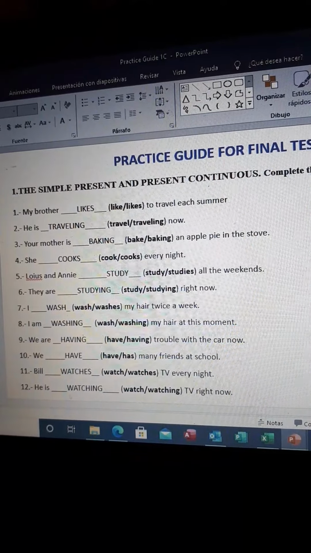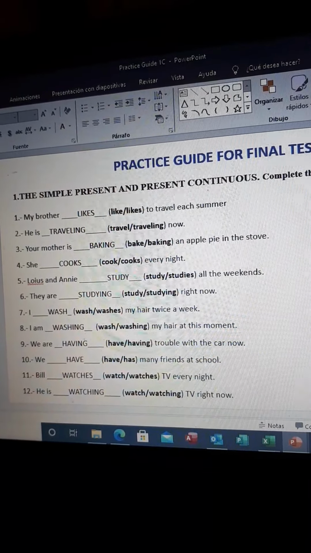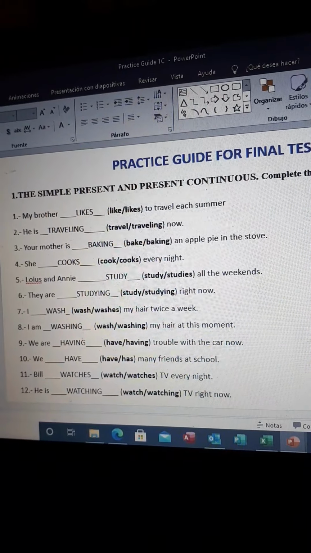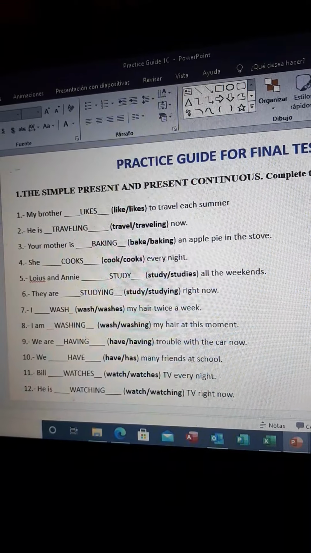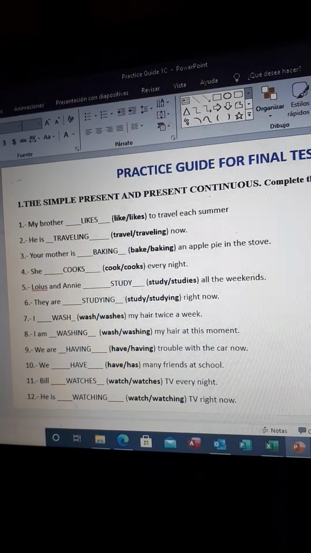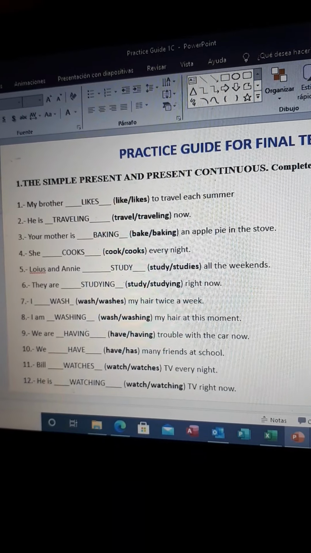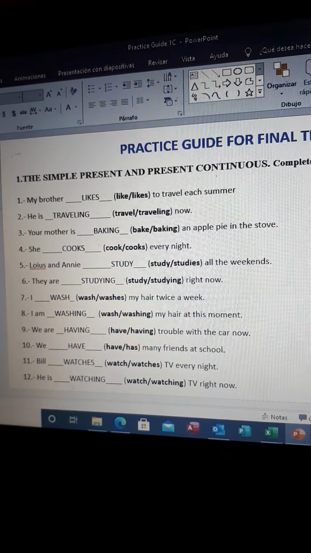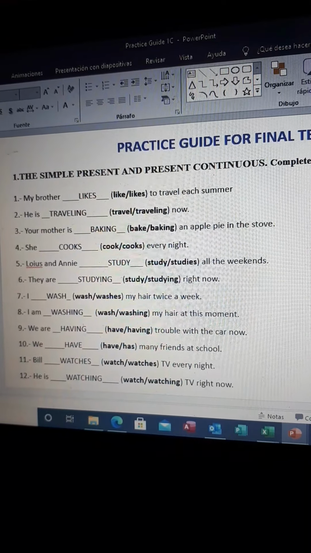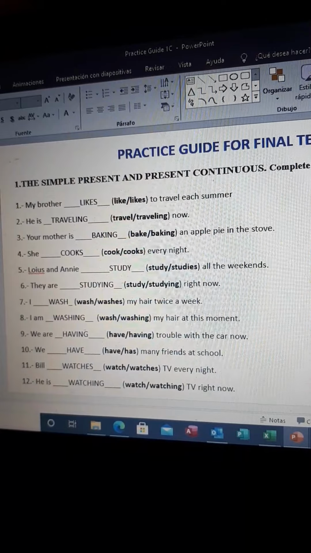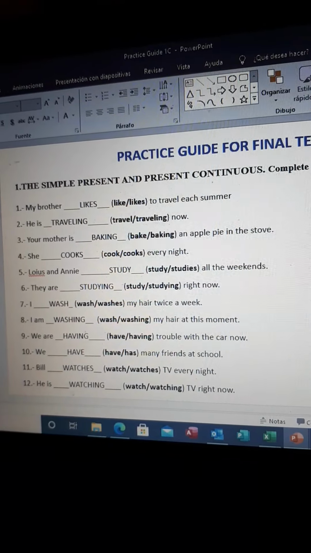Now, we have, for example, Louis and Annie study all the weekends. Okay, or we have many friends at school. Okay, so if you're talking about a plural form, the action stays the same. Now, on the other side, we have the present continuous or present progressive. And the progressive or continuous, we're talking about ing. All the actions, all the verbs are going to be with ing.